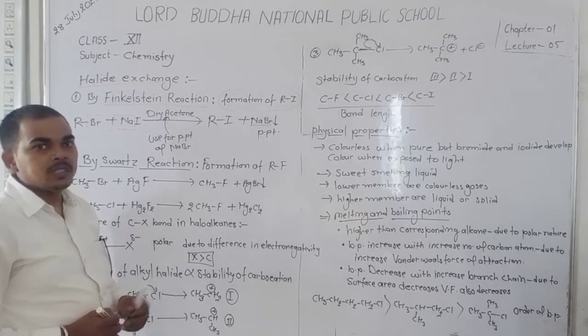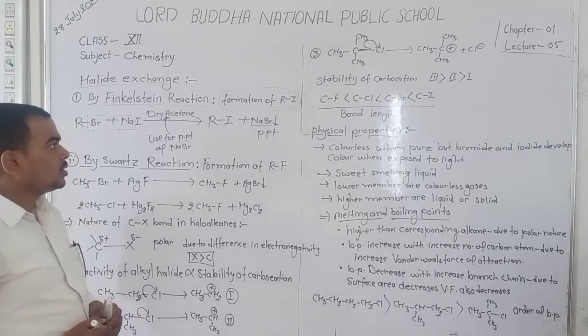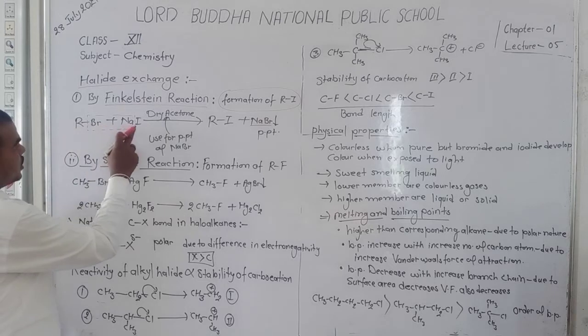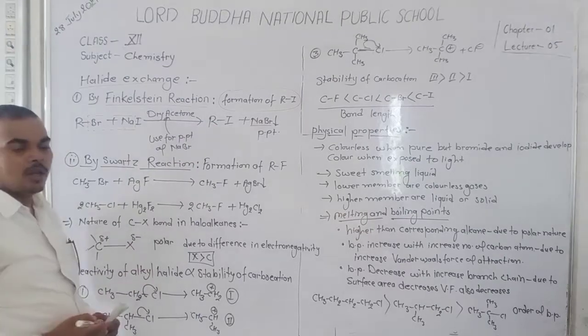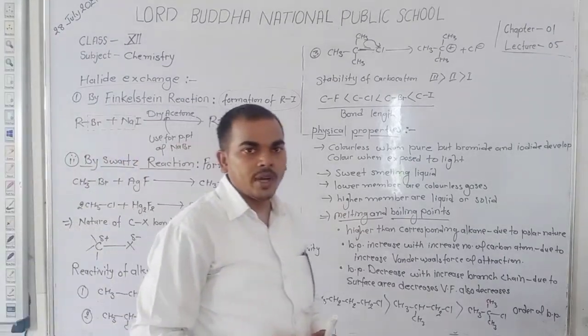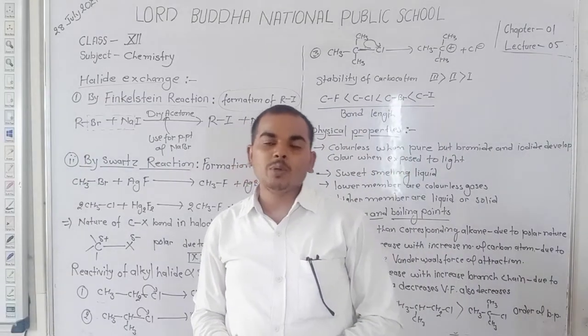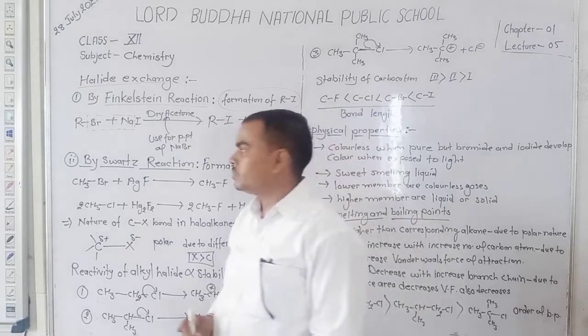precipitate, meaning solid sodium bromide, and the alkyl group from RBr and I from sodium iodide react with each other and form alkyl iodide. This is the method of formation of alkyl iodide, that is RI. Okay student, the method of preparation for alkyl iodide is the Finkelstein reaction.